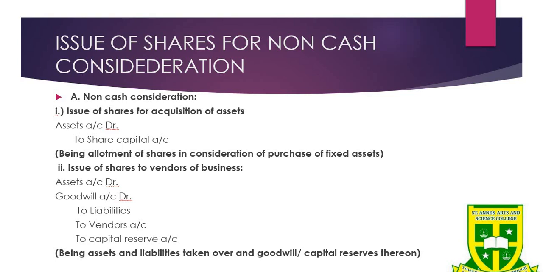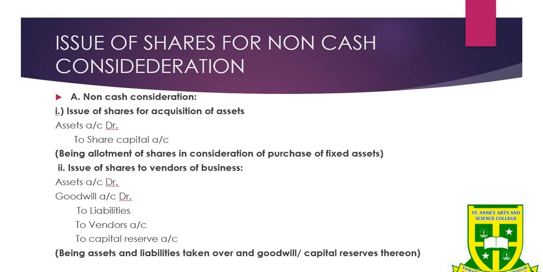Issue of shares by a company can be broadly classified into two types. First one is issue of shares for immediate full consideration. Second one is issue of shares for consideration receivable in installments termed as calls. Now we are going to see issue of shares for non-cash consideration, and this will come under issue of shares for immediate full consideration. That is, under this type, the full issue value is received at the time the transaction is completed, without any necessity for further follow-up action in the future.